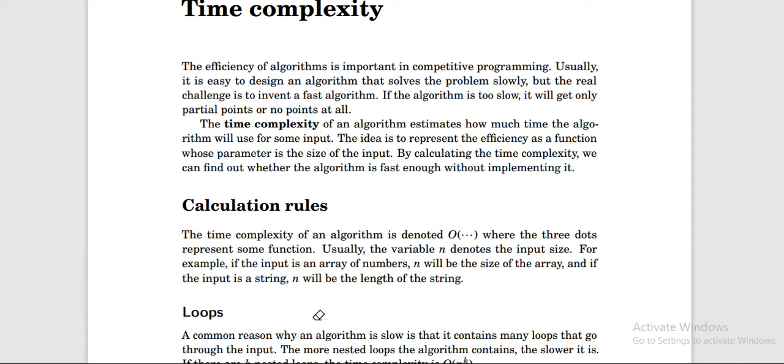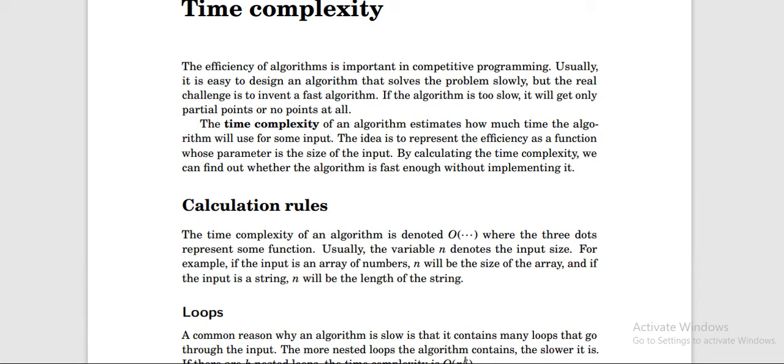Hello everyone. In this video we are going to cover our next topic, which is time complexity. In a previous video we covered the introduction part: how to start competitive programming, and the necessary codes and short forms we should know while doing competitive programming. In this video we will be covering time complexity and how it is used in competitive programming.